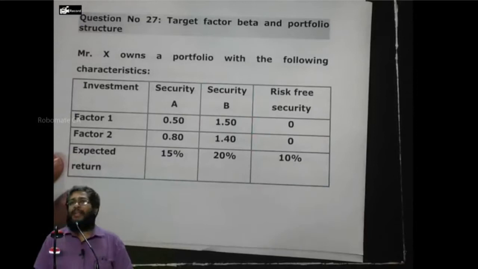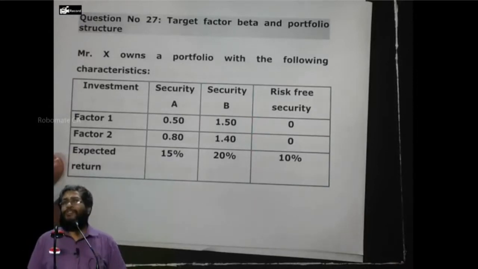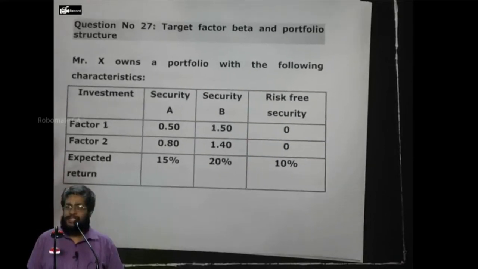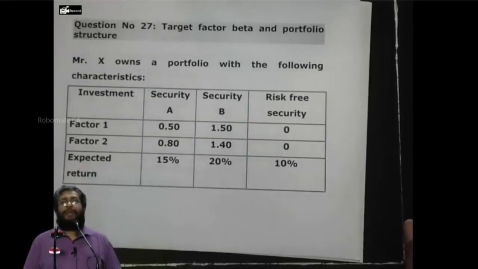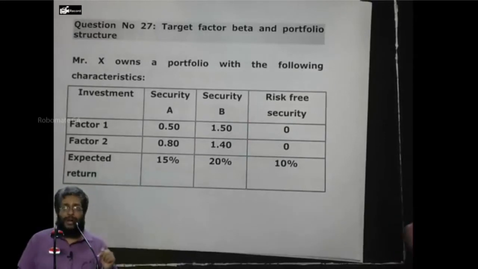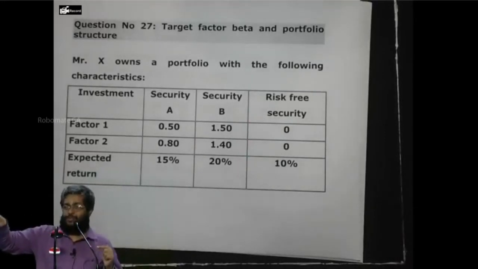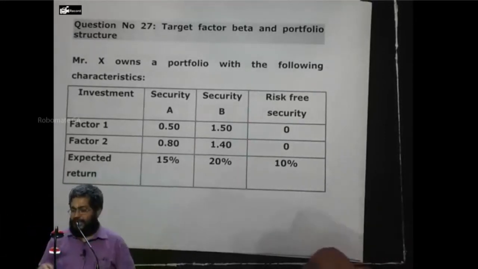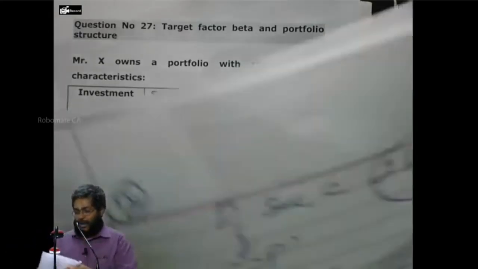Respond, yes or no? There are two linear equations, and I have to solve for two variables, PA and PB, yes or no? If I solve, I can get PA and PB or not? Solving, I get proportion of A as minus 2.8 and proportion of B as 1.6, right or not? That means the proportion of the risk-free asset is 1 minus minus 2.8 minus 1.6. Did you understand? Now, if you want, I will write it here.